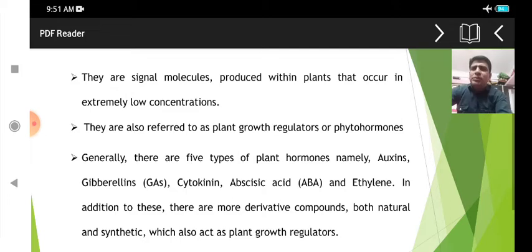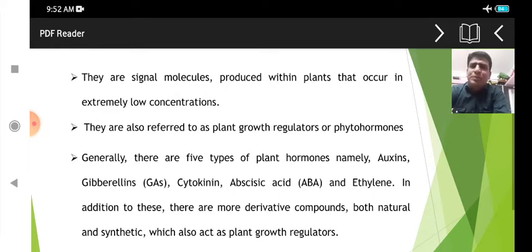These hormones are generally five types of plant hormones, namely auxin, gibberellins, cytokinins, abscisic acid, and ethylene. These are the five major groups of hormones in every plant system.